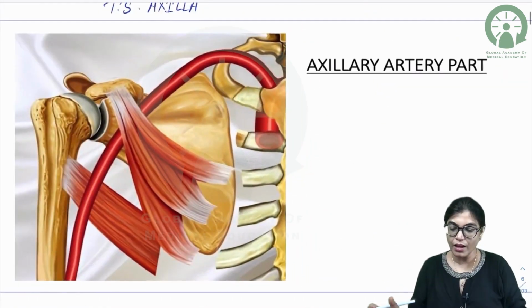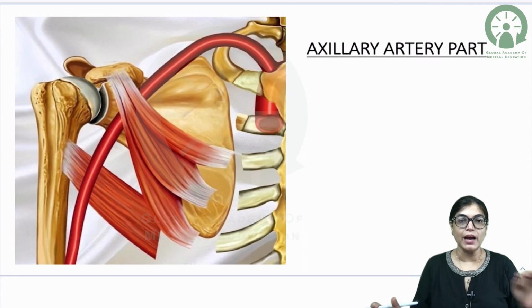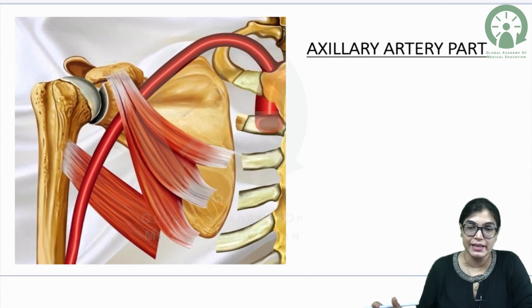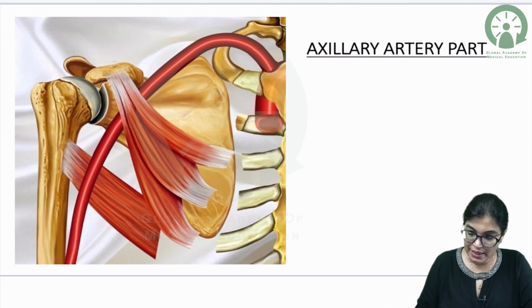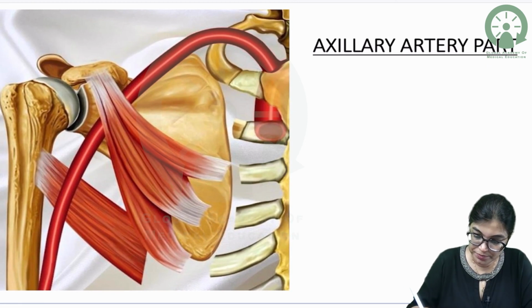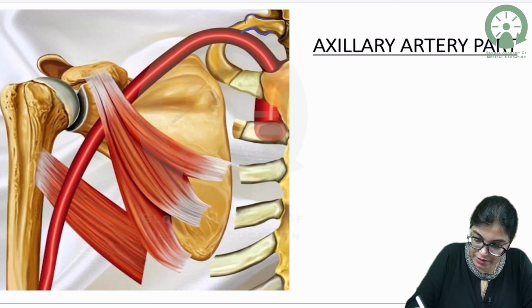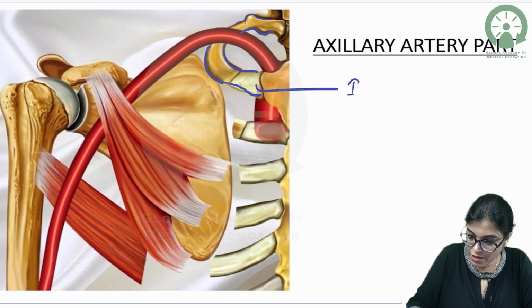Now, one of the important contents which I want everybody to understand is the axillary artery. When I am talking about axillary artery, you can see in this image, let me slightly enlarge it. This is the first rib.